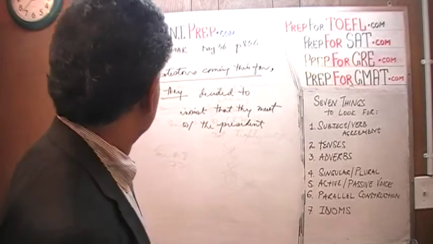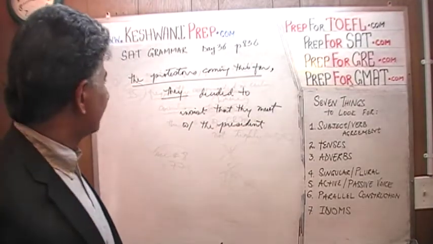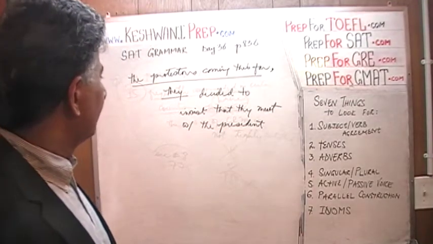All right. The protesters coming this far, they decided to insist that they meet with the president.